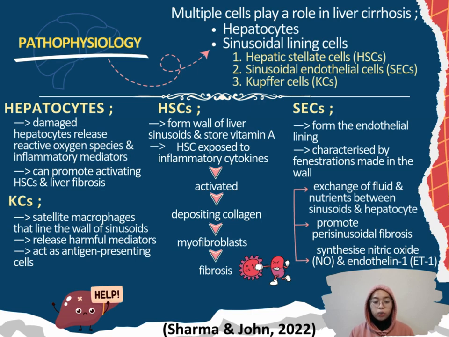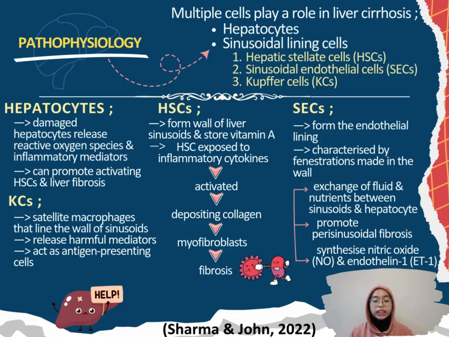So, HSC will form a part of the wall of the liver sinusoid and store vitamin A. When HSC are exposed to inflammatory cytokines, they get activated and transformed into myofibroblasts and start to deposit collagen, which results in fibrosis. Next is SEC.